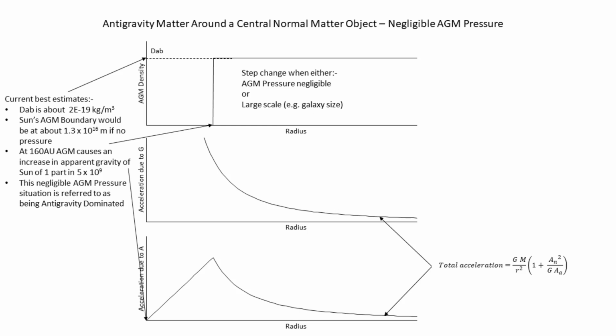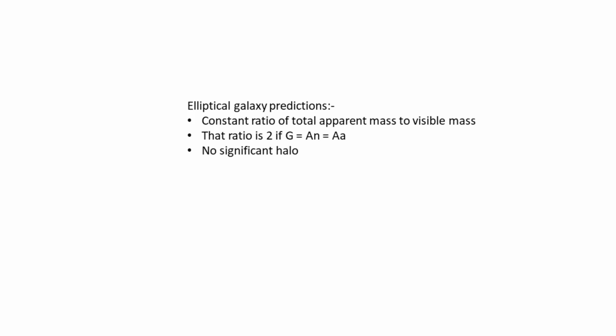So elliptical galaxies are normal matter objects within an anti-gravity matter atmosphere, and from that we would expect that their apparent gravity would be approximately twice what would be expected from the visible mass. We would also expect that that apparent extra mass would be closely located with the visible mass. We wouldn't expect there to be an apparent dark matter halo in the space around the outside of the galaxy.